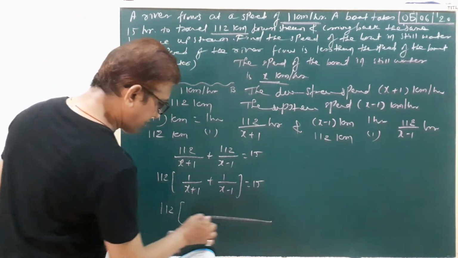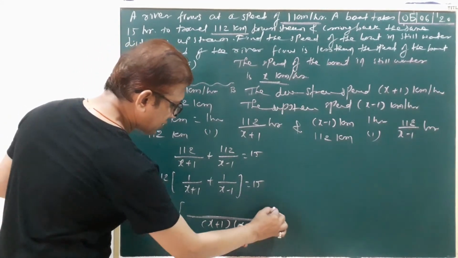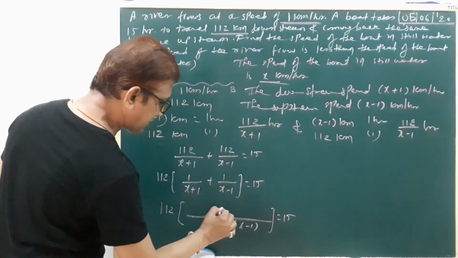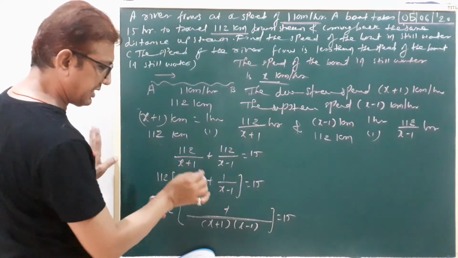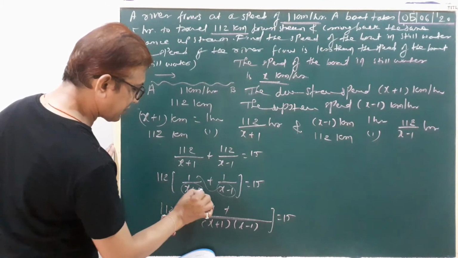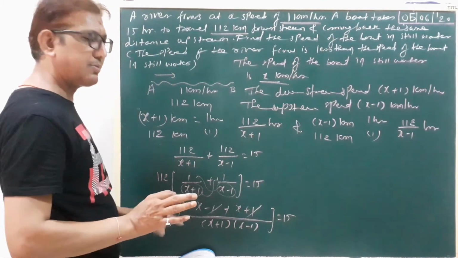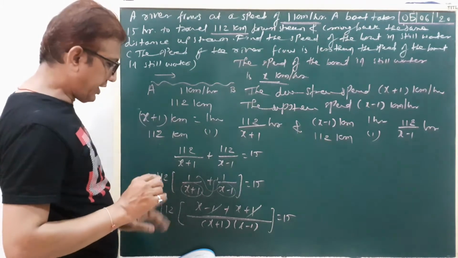112. First we write the LCM, x plus 1 and x minus 1. Here 15 as it is, plus sign also as it is. Very easy. Now x minus 1 is the cross here, so x minus 1. And x plus 1 is cross here, so x plus 1. 1 will be cancelled. That means our sum is right. Okay?